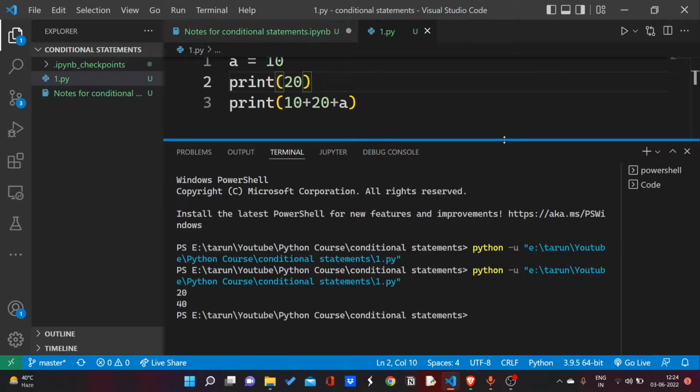But what if I want to change the sequence or flow of these statements which get executed according to the sequence? We can do that. Like if a person's age is above 18, we have to print you can vote, and if the person's age is less than 18, I have to print you cannot vote.